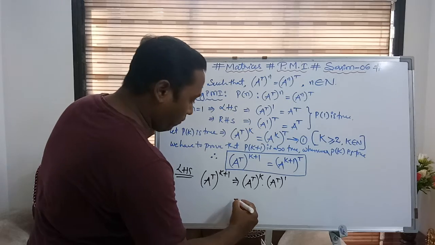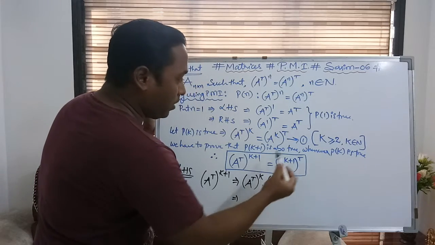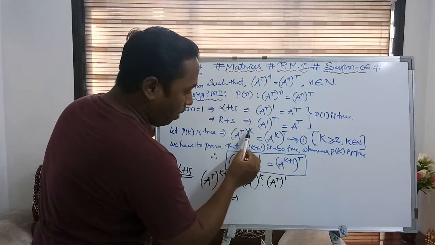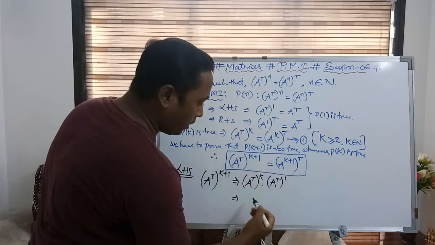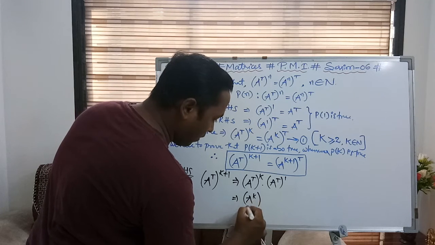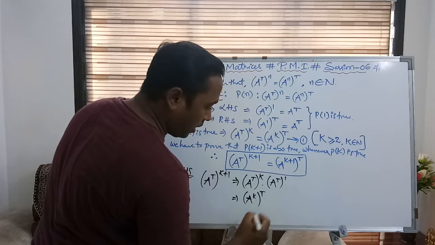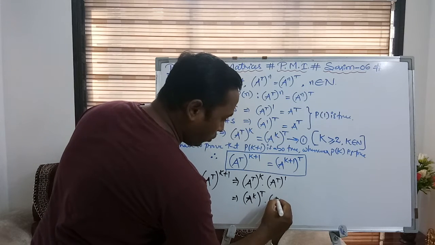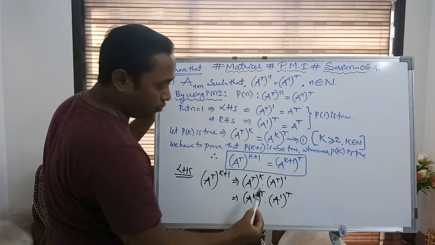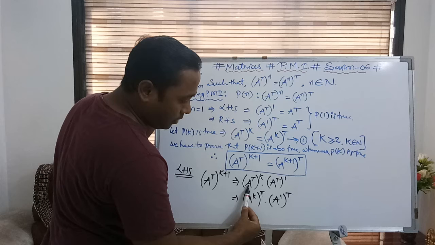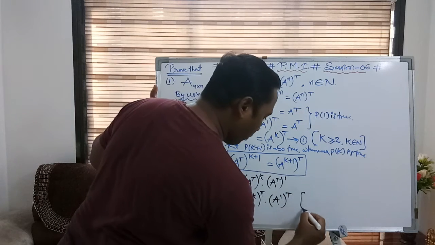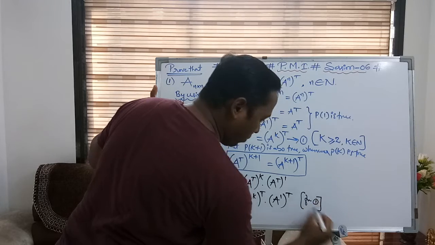Getting? So from statement number 1, what I can write, this (A^t)^k can be written as (A^k)^t. Then (A^t)^1 can also be written as (A^1)^t. I have changed both of these by result number 1.